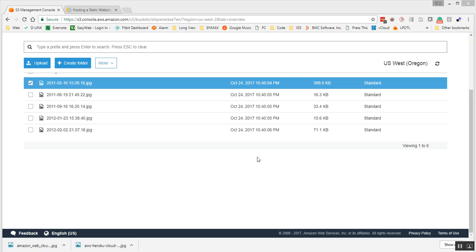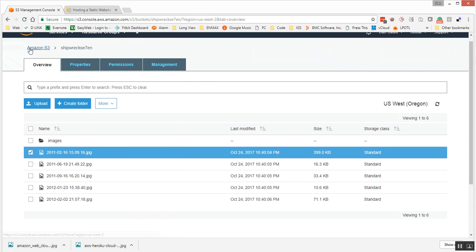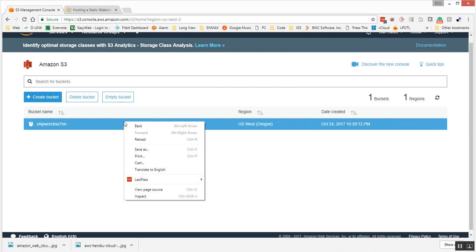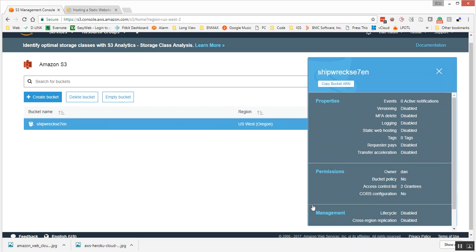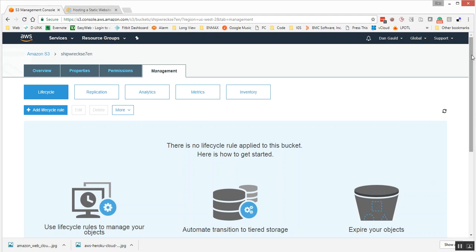So we talked a little bit about using S3 as a hosting service because, like we discussed, you can make all these internet accessible via HTTP and HTTPS. So what do we do? Let's select a file here, and actually, let's back up. We'll go up a level and select the bucket. What options do we have here? We can delete a bucket. We can go to properties, management, permissions. Let's go to management.